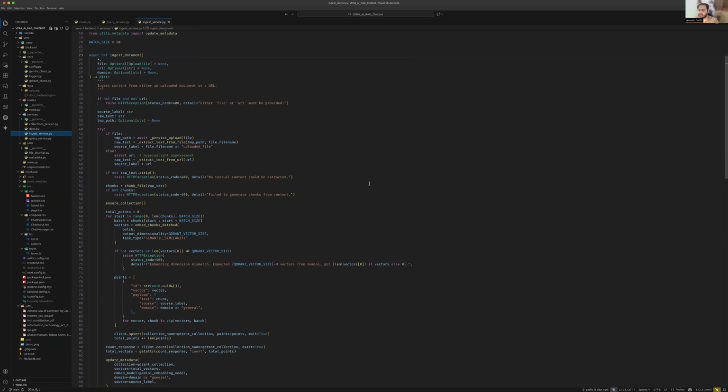And here is the ingest service that I was talking about. PDFs can contain different types of text, layered text, and unstructured text as well. So for PDFs particularly, I'm using two tools. I'm using PDF Plumber, and I'm also using unstructured.io, because unstructured.io is really good at parsing very unstructured, unlayered kinds of text. And for tables, PDF Plumber is enough.